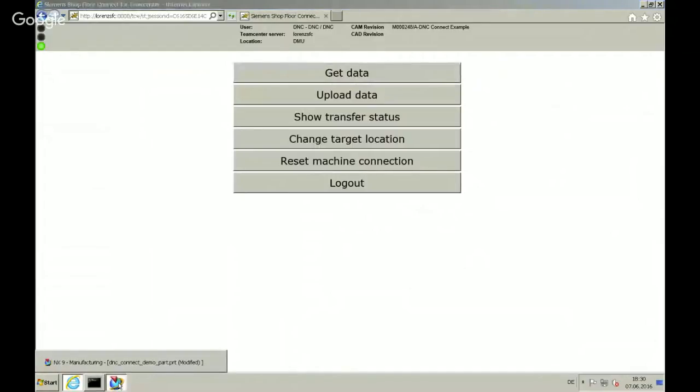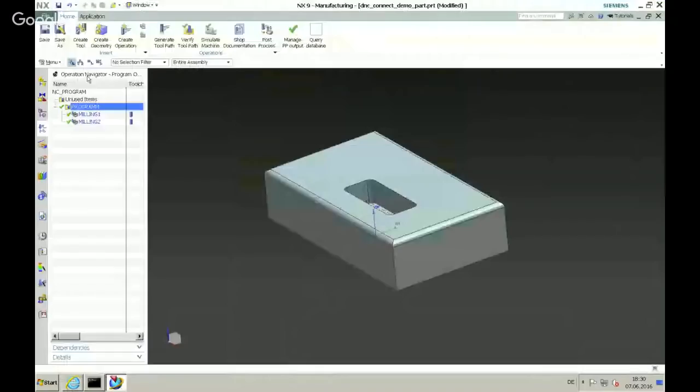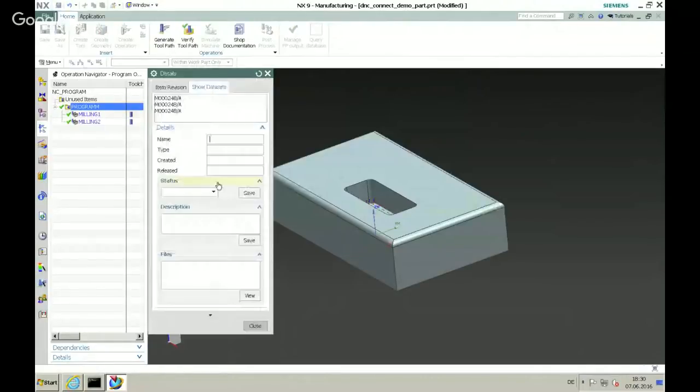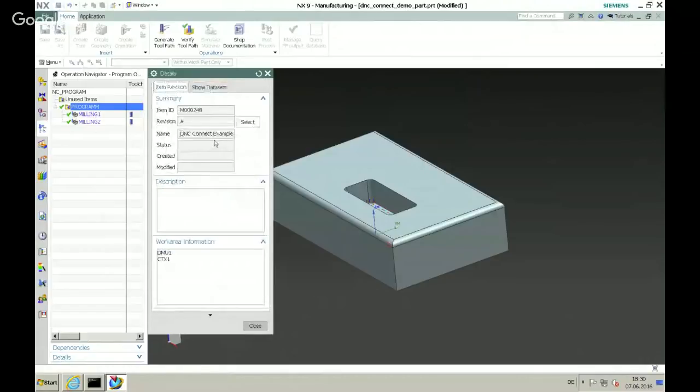So I downloaded the program. I also want to query the database. So I'm now looking for the program that I have stored. I want to look for the M248 that I downloaded. Do we have it here? Yes, we do. So view, and it's showing me the information. I get the revision, that's revision A, that's an additional name.